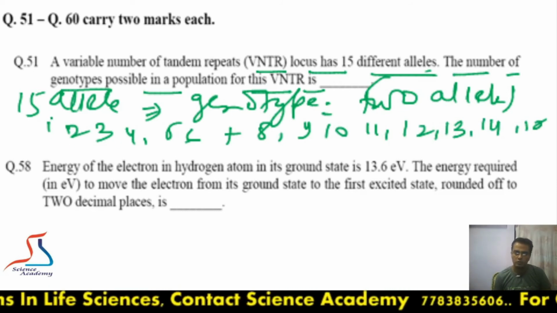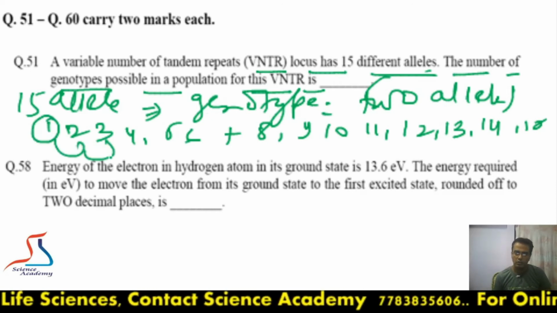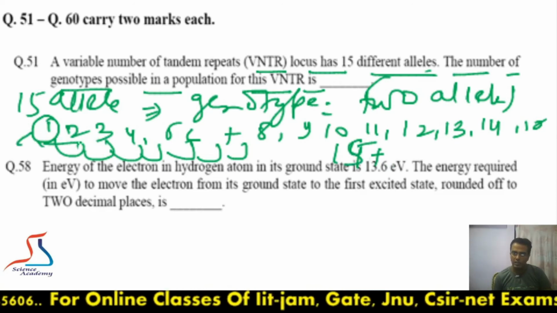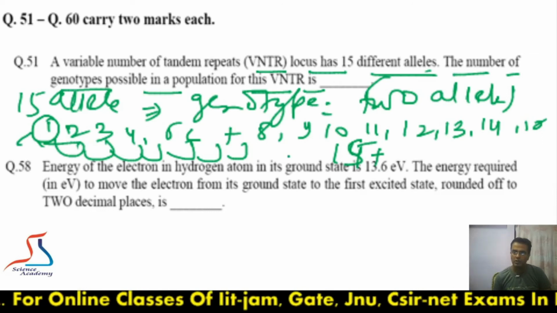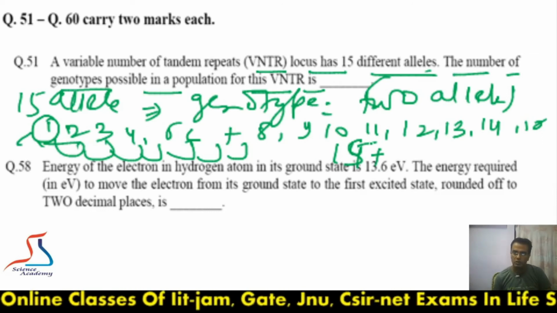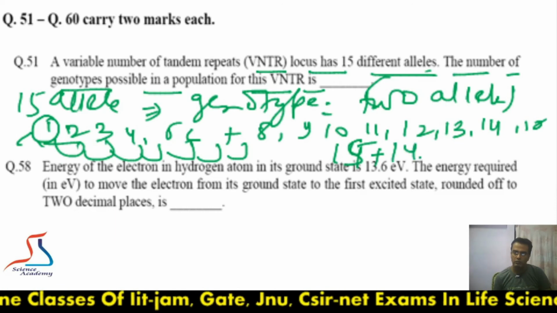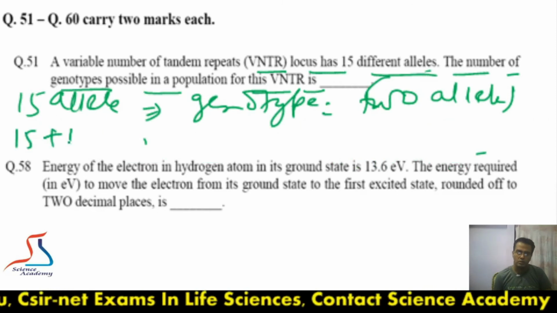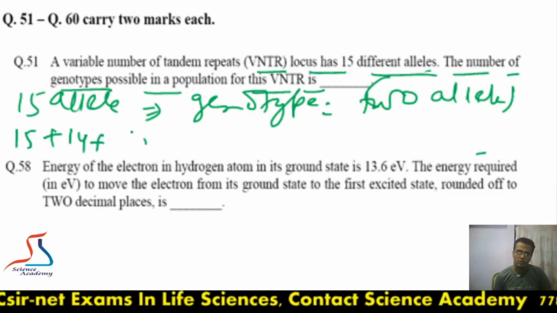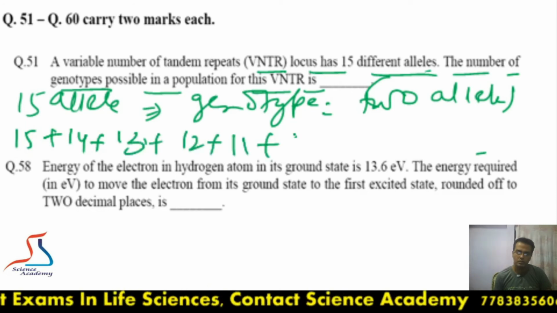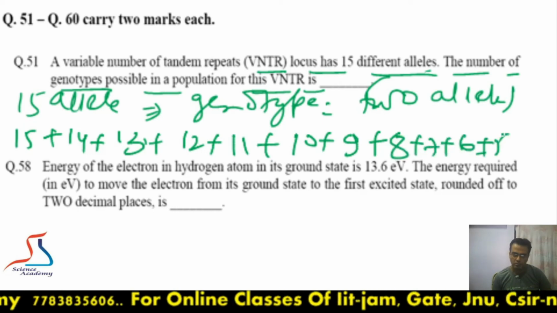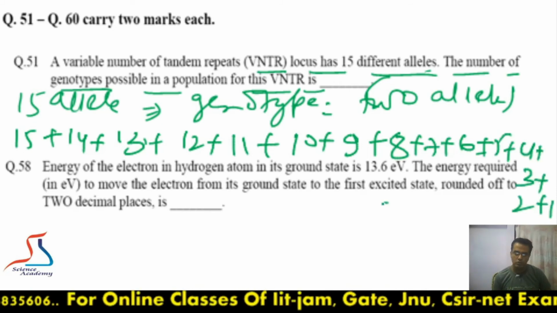So this one can combine with all of these. So this will combine with itself as well as the rest of these. So there will be 15 combinations. Then second will combine with the rest, so it will form 14. So answer will be, how we can calculate, 15 plus 14 plus 13 plus 12 plus 11 plus 10 plus 9 plus 8 plus 7 plus 6 plus 5 plus 4 plus 3 plus 2 plus 1. So final answer will be 120.